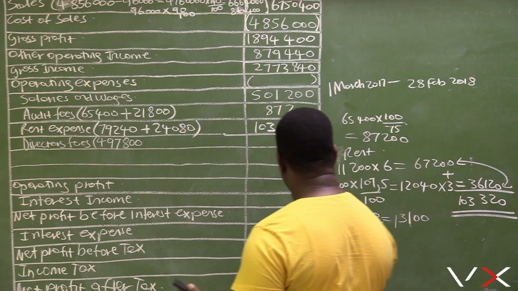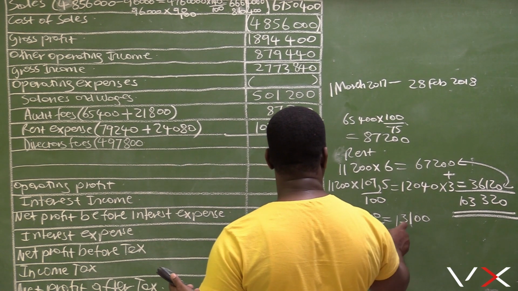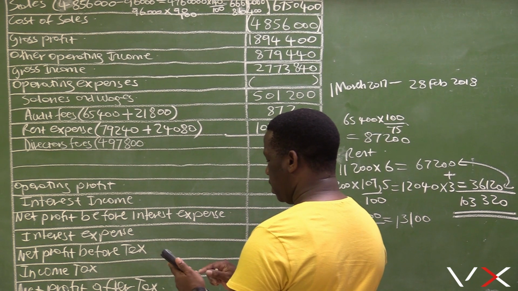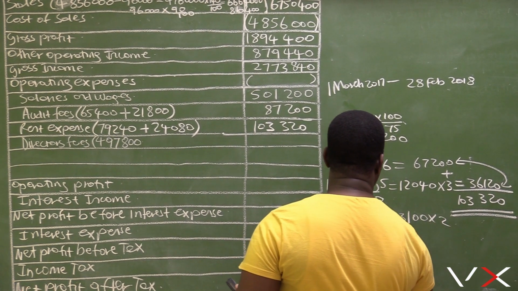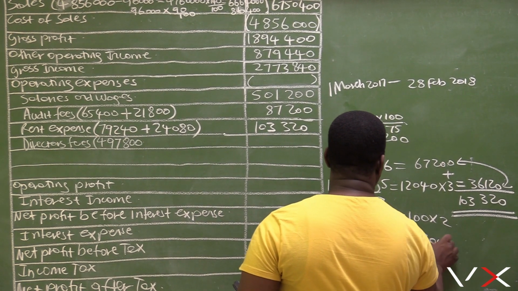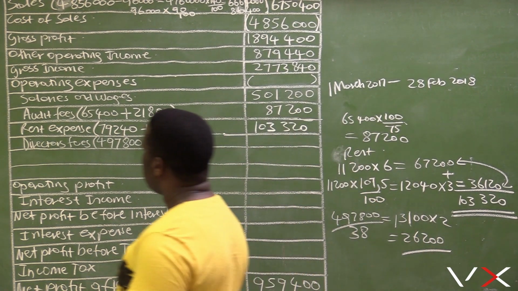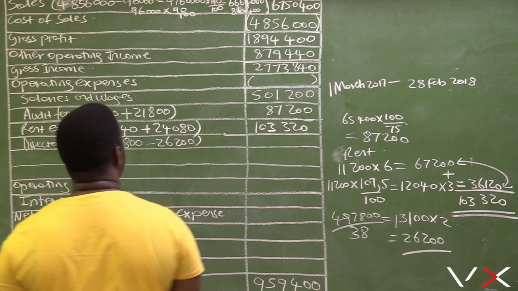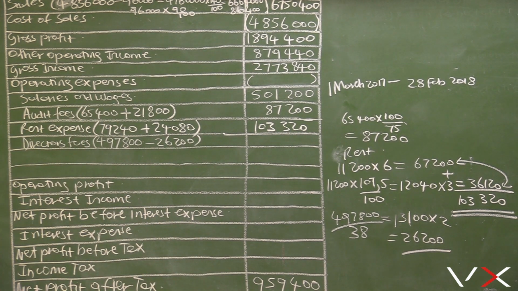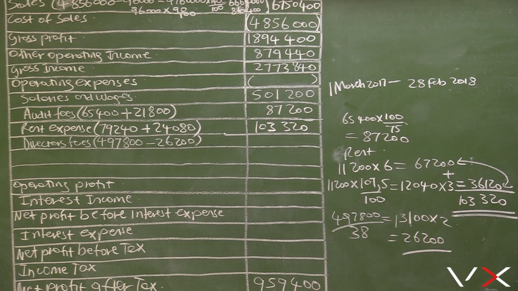And for the one who was paid 2 months in advance, we know the monthly amount is 13,100, multiplied by 2 equals 26,200. So we need to subtract 26,200 here for that payment for the 2 months. This 26,200 is prepaid expense.